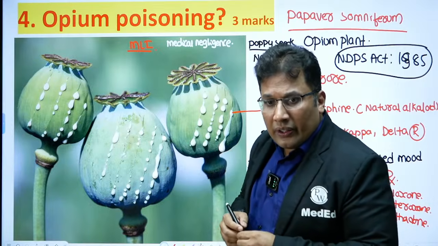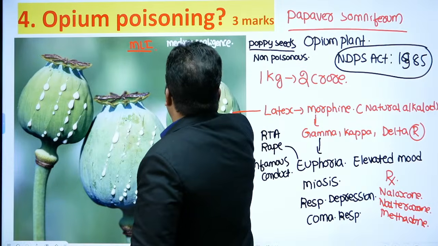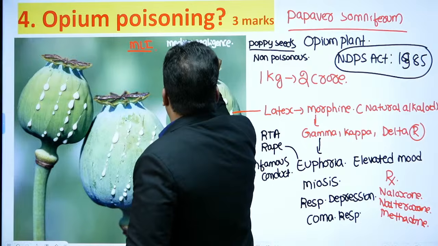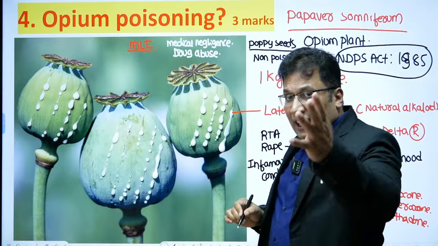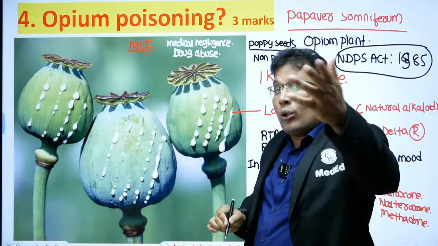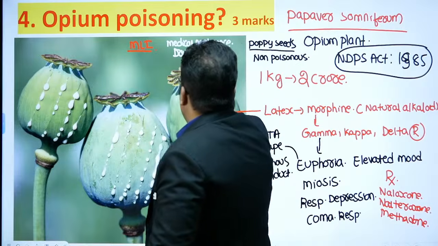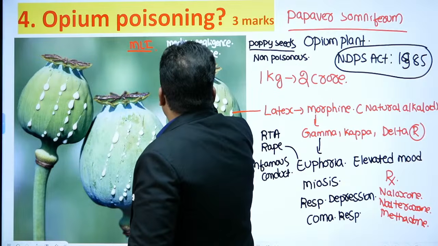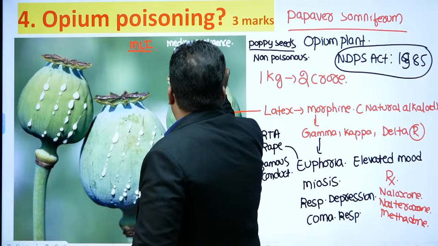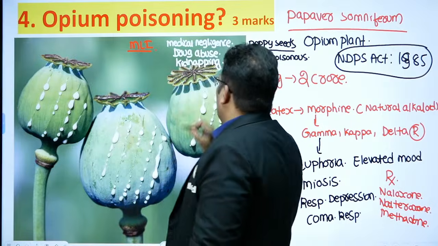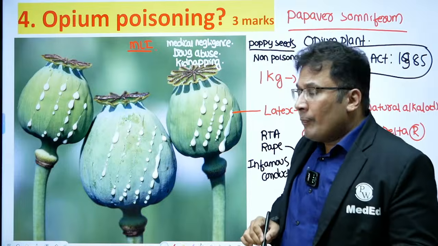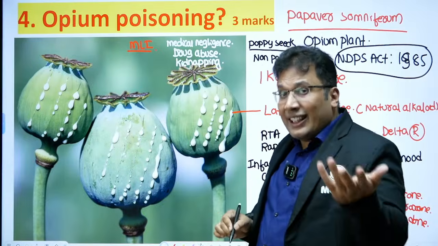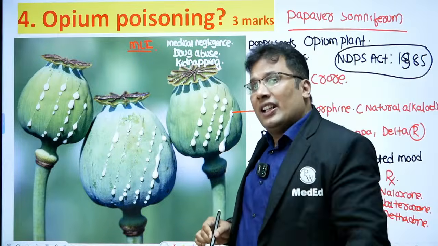Drug abuse, very good. It leads to physical dependence and can lead to psychological dependence. So it is used in kidnapping, especially women trafficking, child trafficking, because it causes very high physical dependence.